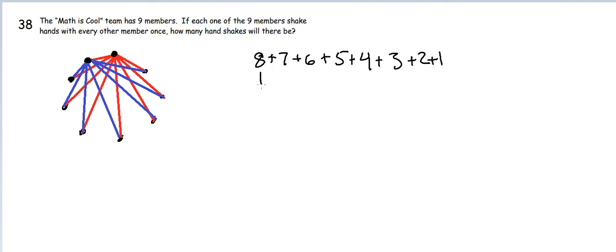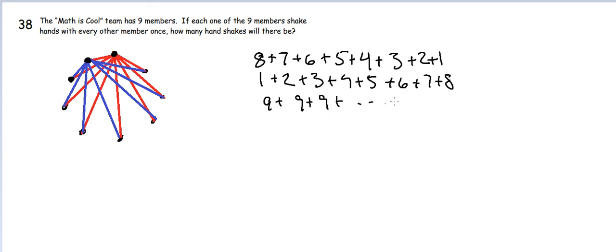So if we reverse the sum, we get 1 plus 2 plus 3 plus 4 plus 5 plus 6 plus 7 plus 8. And now observe, if we sum each of these columns, we sum 8 and 1, 7 and 2, 6 and 3, 5 and 4, 4 and 5. If we continue that this entire way, we're going to end up with 9 plus 9 plus 9 plus dot dot dot plus 9. Or in other words, we're going to end up with 8 nines, which is ultimately 8 times 9.